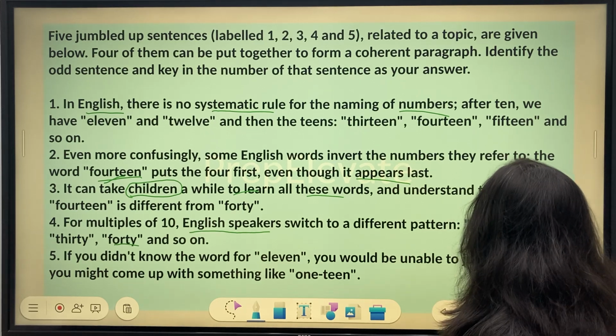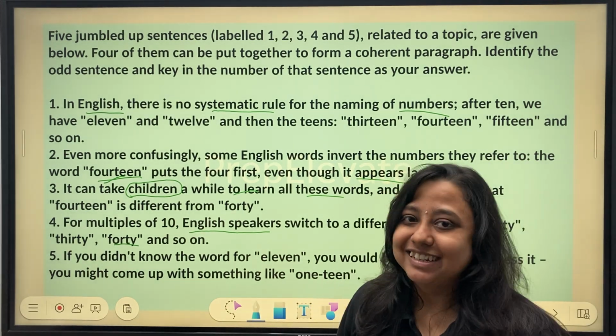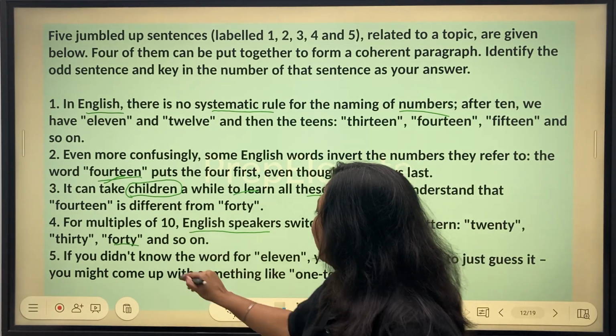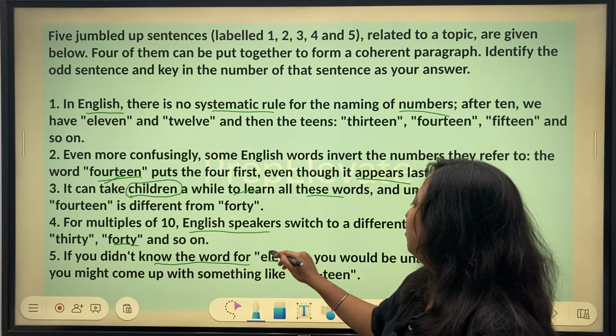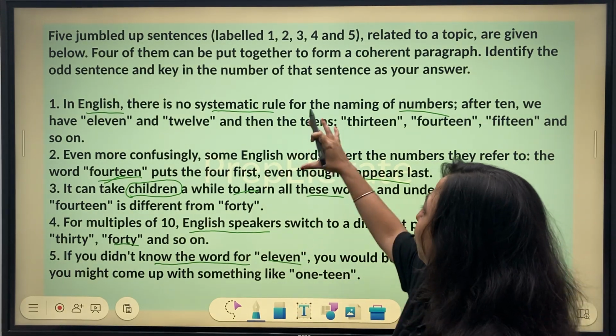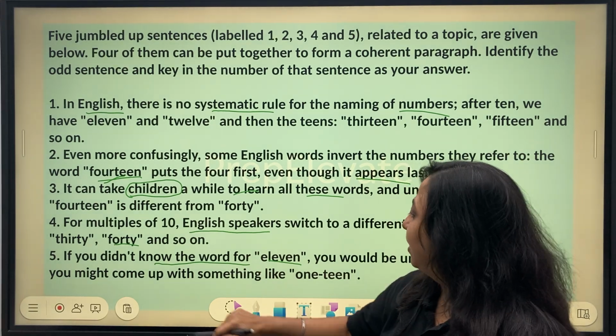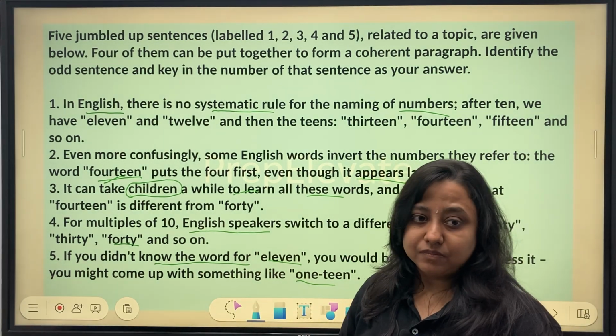Now, statement 5: if you didn't know the word for 11, you would be unable to just guess it. You might come up with something like "one team." Okay, so this is a very interesting statement. Again, it discusses the rules. It says that if you did not know the word for 11 and just followed the rules blindly, then you might come up with something like "one team."